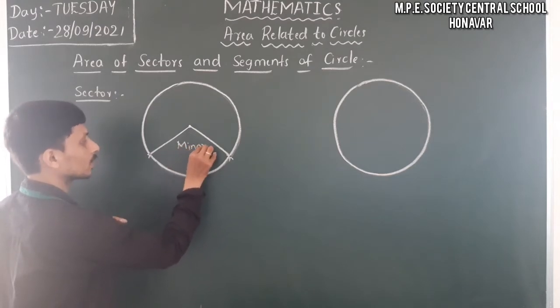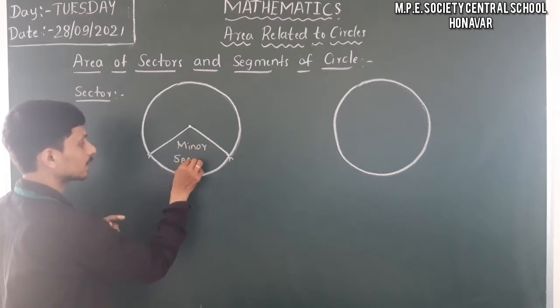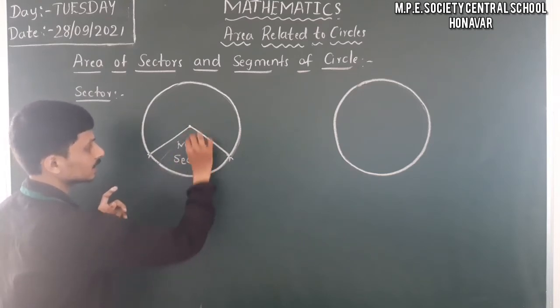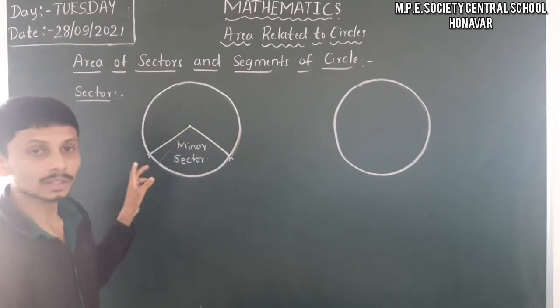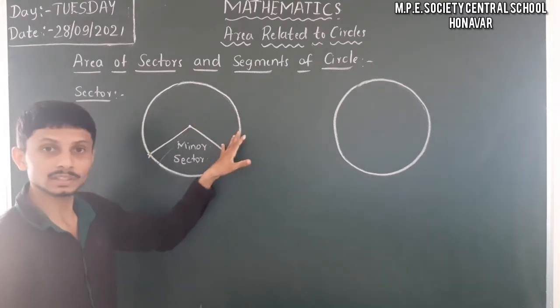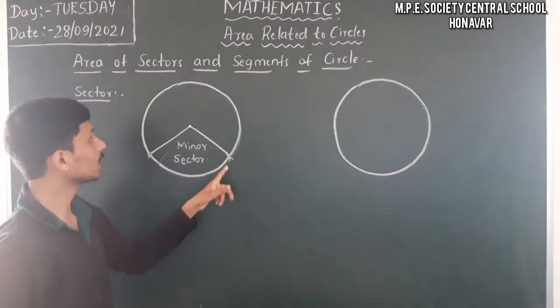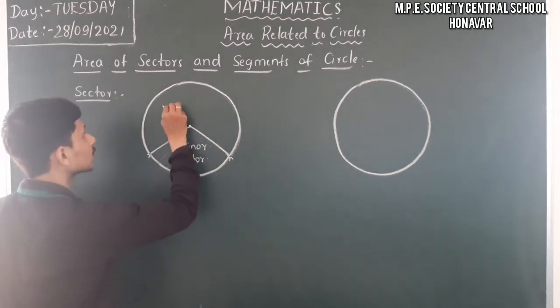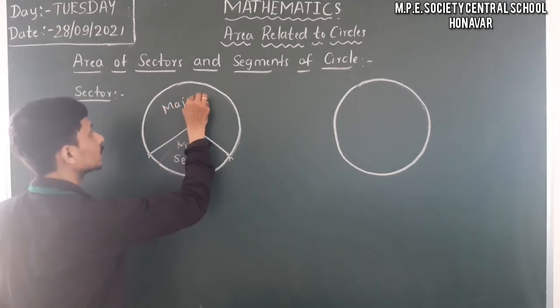This is the small part. This is the minor sector, completely a minor sector. And this is nothing but the major sector, that is, the part of the circular region enclosed by two radii and the major arc, that is, the bigger arc. So this one we call a major sector.